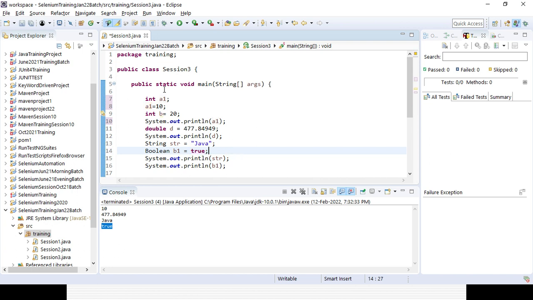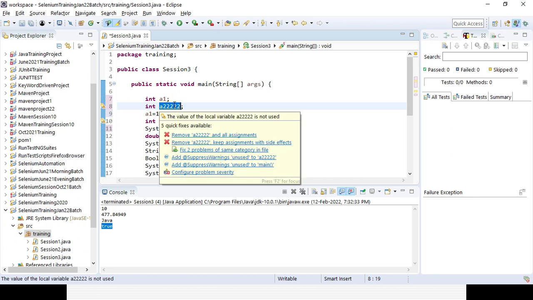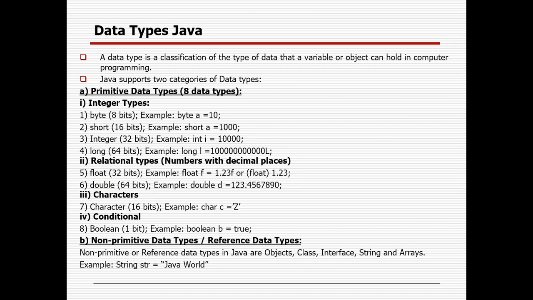So the variable name, you can declare anything. Suppose I want to declare int a, it will not throw any error because that can be a variable name. But whenever you are declaring a variable, it should not be a reserved word in Java, like try, catch, int. All this stuff cannot be used. Otherwise you can declare any kind of variable. Okay, that's the data type concept.